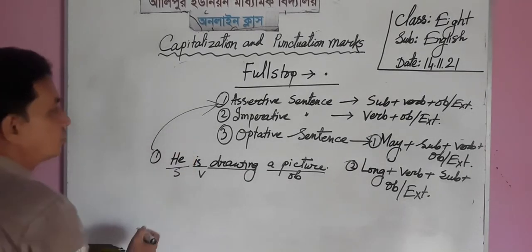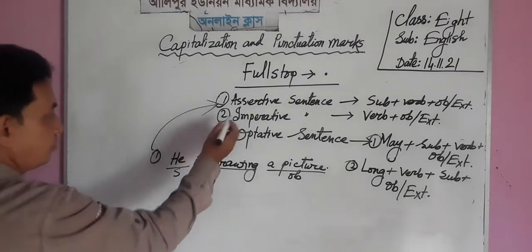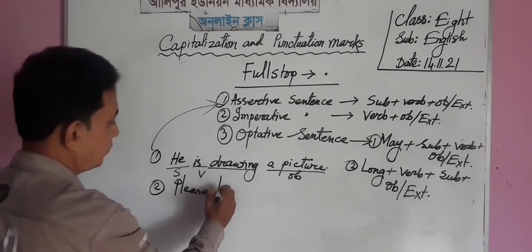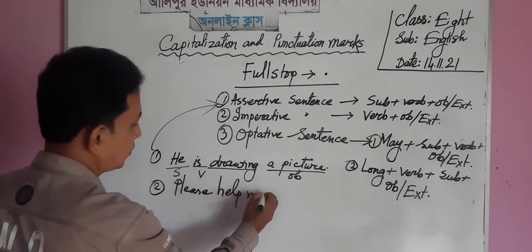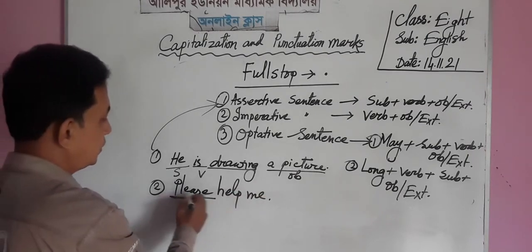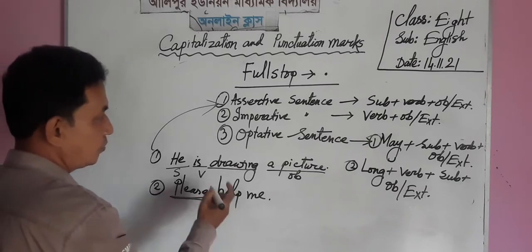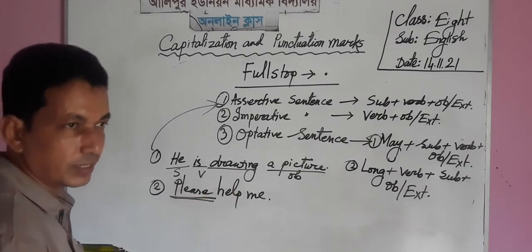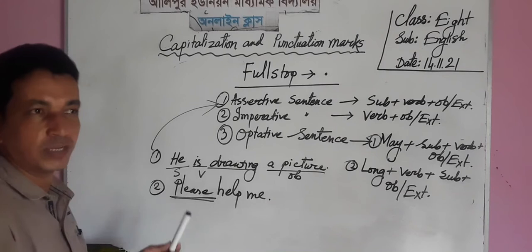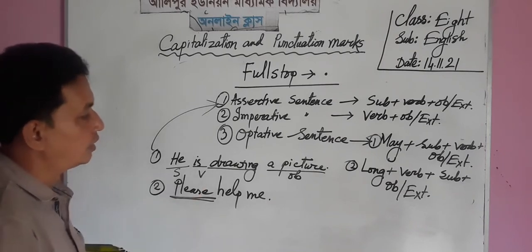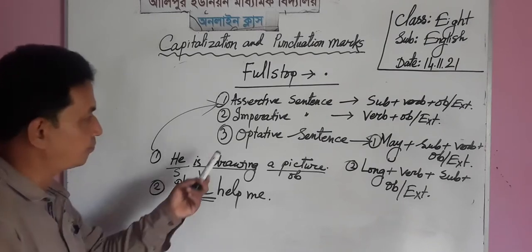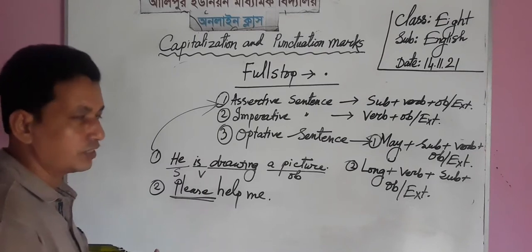Dear students, now the imperative sentence. Please help me. Please help me. Dear students, please is an adverb, and we know that sometimes we notice that in an imperative sentence there are so many adverbs such as please, always, never, etc. If an adverb sits in an imperative sentence, it usually sits before the verb.